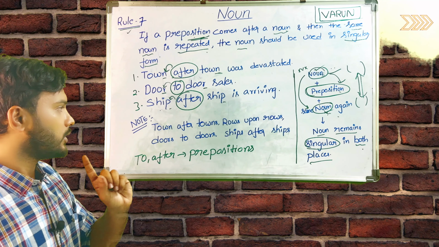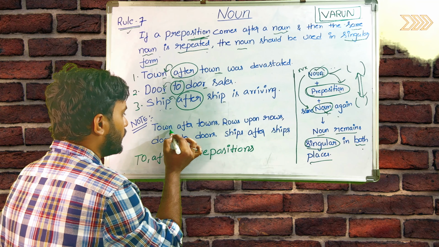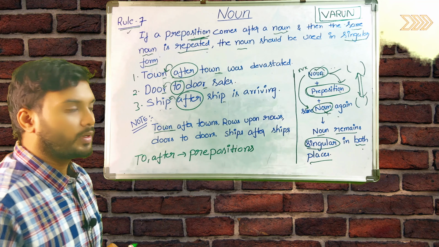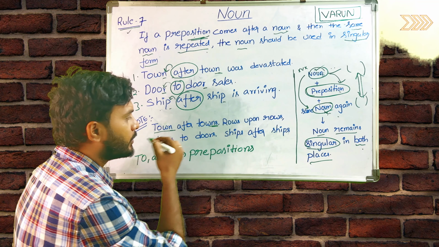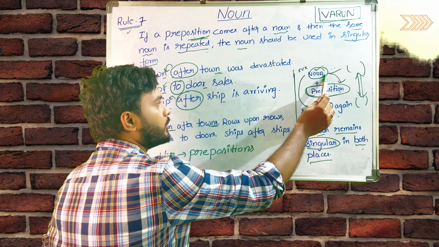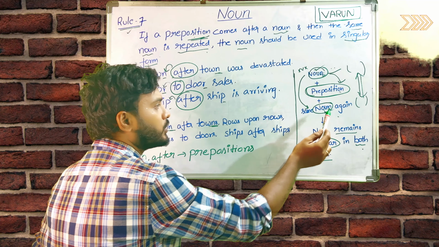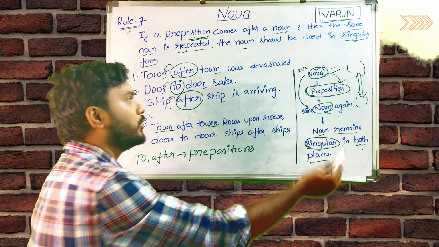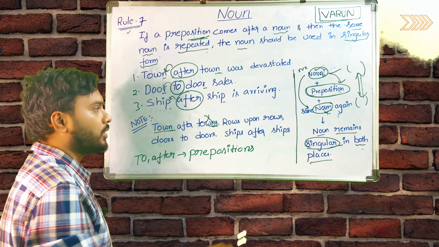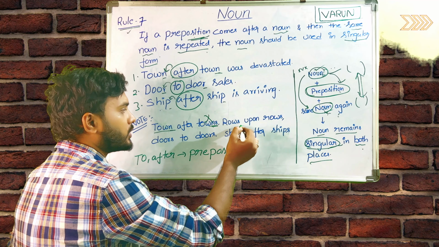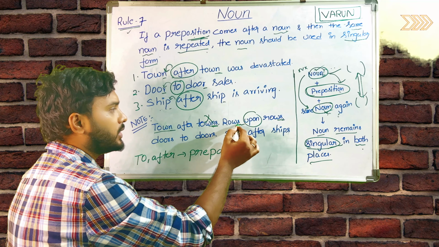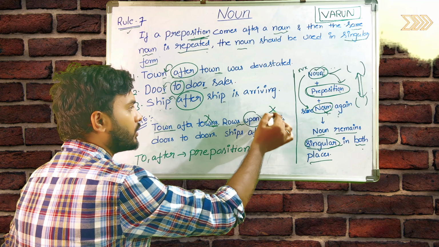There are some words, let me explain to you. Here you can see, this is singular, but here they mentioned it as plural, town and towns. Whatever the noun is here, the same noun should be there, and those two nouns should be in the singular form. But here it is not singular, so this is wrong. Rows upon rows, it is not singular. This is a preposition, but these are not singular form, so this is also wrong.